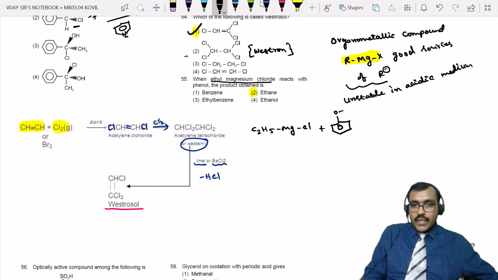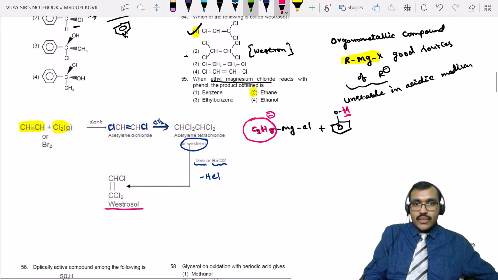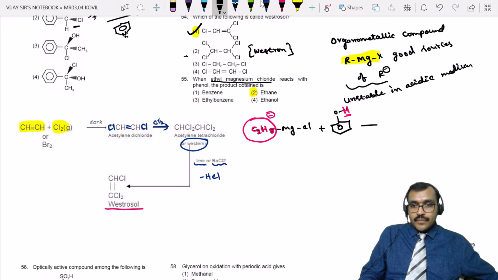Phenol has acidic hydrogen. Due to the presence of this acidic hydrogen, I told you already, this is C2H5 Grignard reagent, and Grignard reagents are good sources of R minus. So this comes out as R minus, and from here H plus. So the final product will be C2H6, ethane, and the remaining part is a phenoxide ion with magnesium chloride.